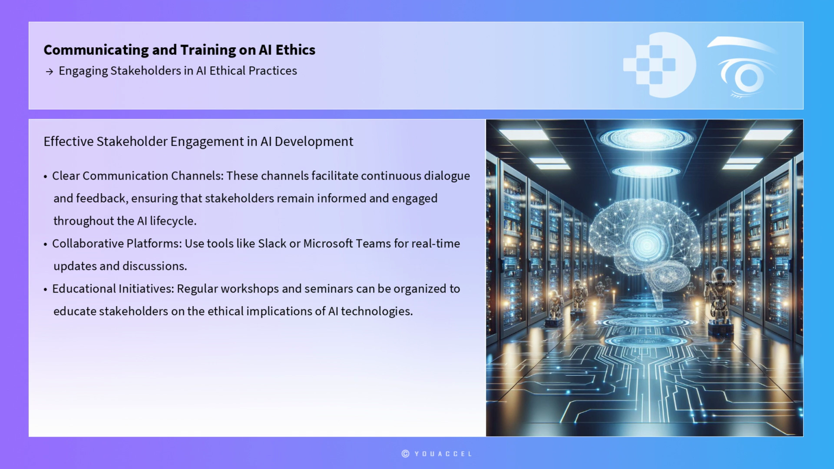Once stakeholders are identified, it is crucial to establish clear communication channels. These channels facilitate continuous dialogue and feedback, ensuring that stakeholders remain informed and engaged throughout the AI lifecycle. One practical tool for maintaining communication is the use of collaborative platforms like Slack or Microsoft Teams, which allow for real-time updates and discussions. Additionally, regular workshops and seminars can be organized to educate stakeholders on the ethical implications of AI technologies and gather their input on potential solutions.